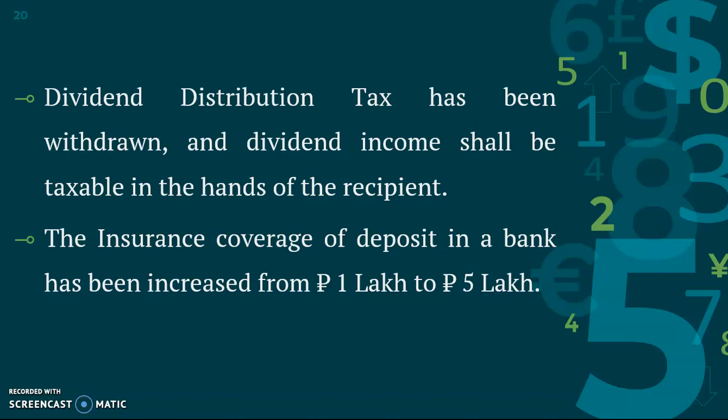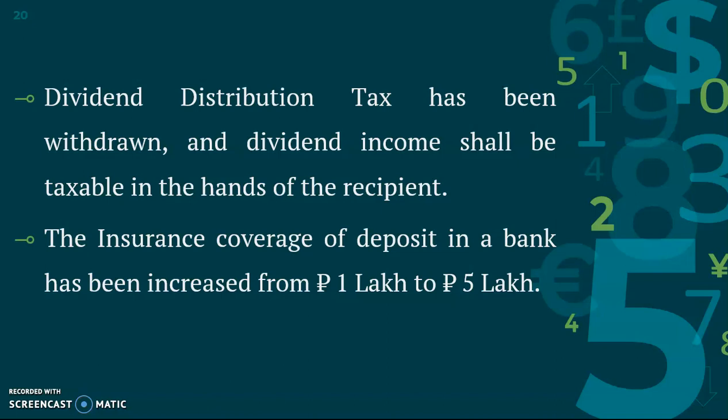And there are some other changes also. Instead of receiving tax from the dividend distribution company, they started receiving taxes from the person who is earning income from the dividend.